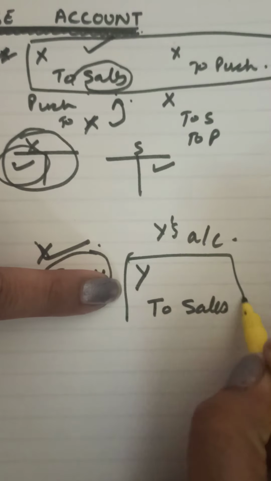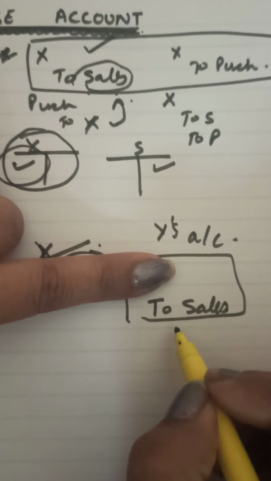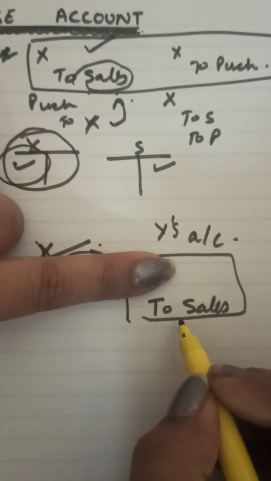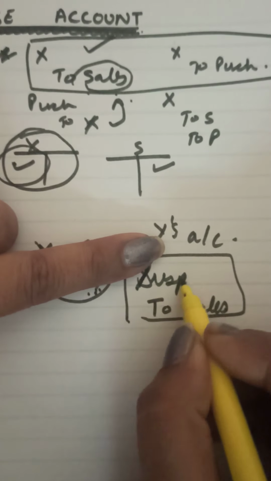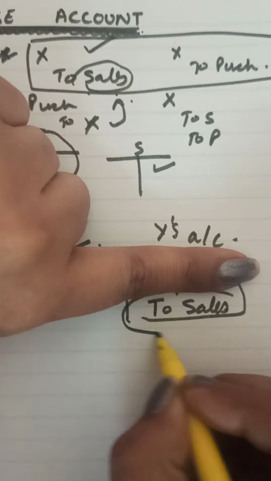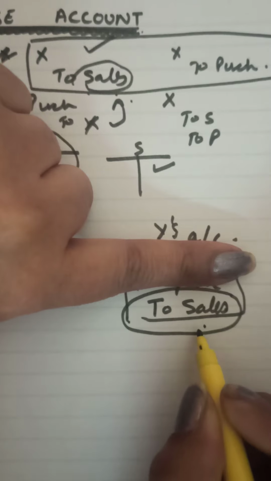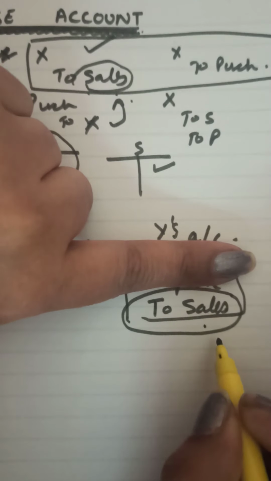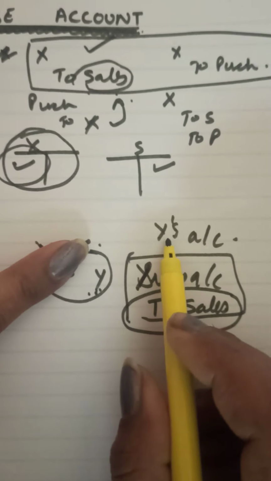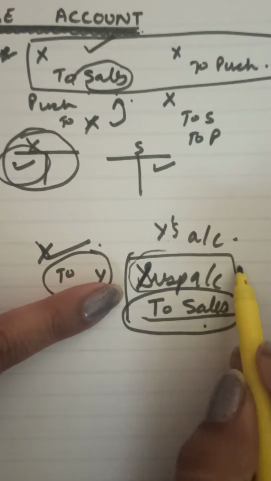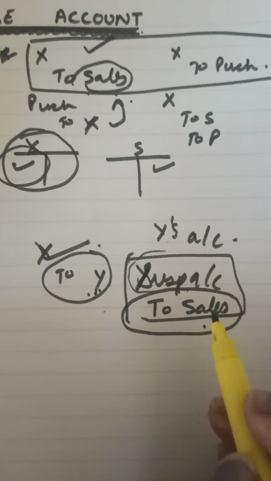The error is removed. But suppose here, there was no Y's account and sales was forgotten. Now what to do if we do not know? So here we write the suspense account. That means when the error is affecting only any one account and the error has to be removed, we remove that by undoing or reversing that entry. But the other part of the entry will then be posted to the suspense account, this imaginary account. Let us take one example from your textbook.